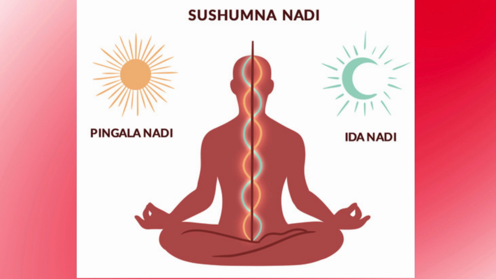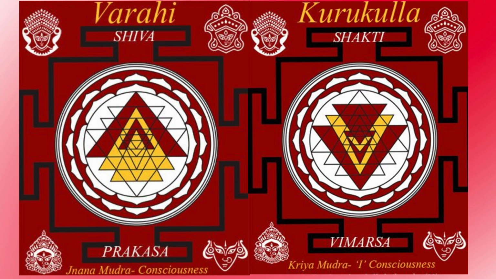And the dot which is mixed in color represents the fire of Agni, the Sushmna Nadi, or the central Nadi. The red bindu also represents Kurukula, the female form. The white bindu represents Varahi, the male form. The mixed bindu represents the union of Shiv and Shakti.